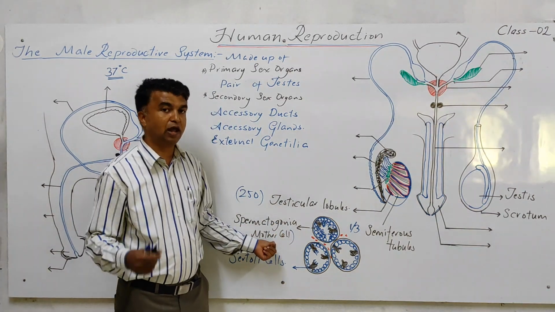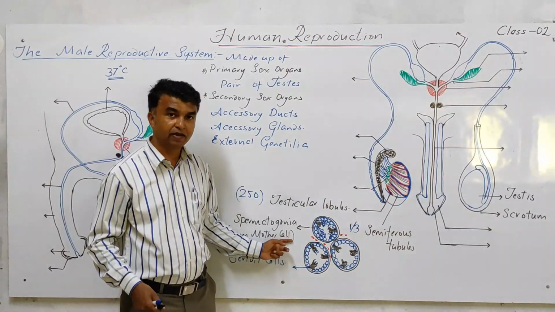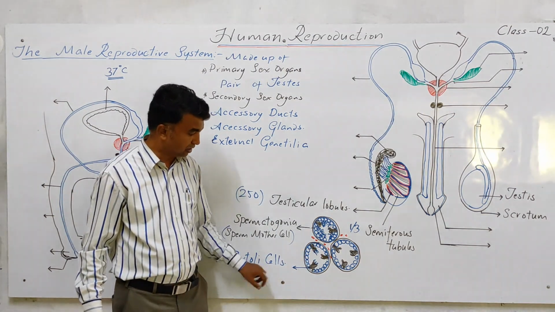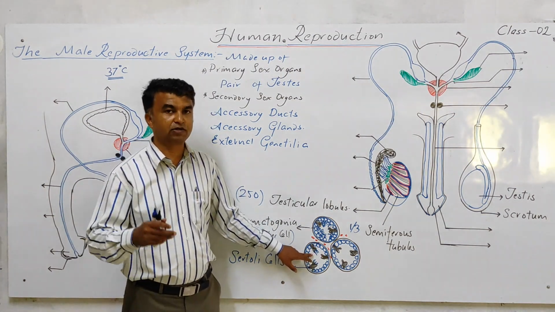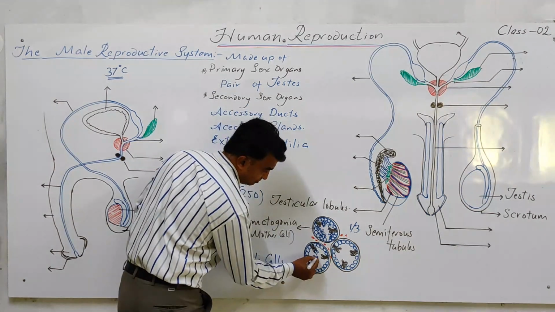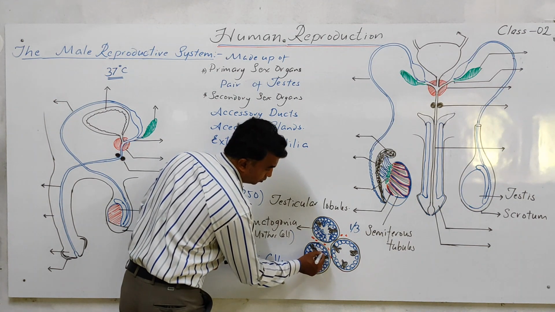The sperm mother cell undergoes meiosis and produces 4 spermatozoa, which attach to the Sertoli cell, and the Sertoli cell provides nourishment for the developing spermatozoa. Ultimately, inside this seminiferous tubule, sperms are produced.